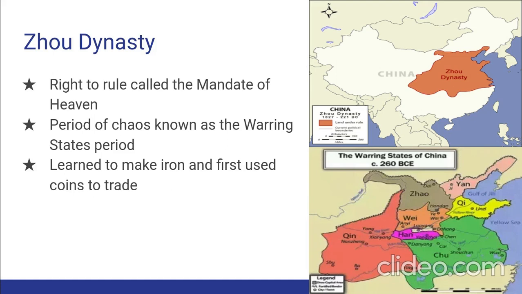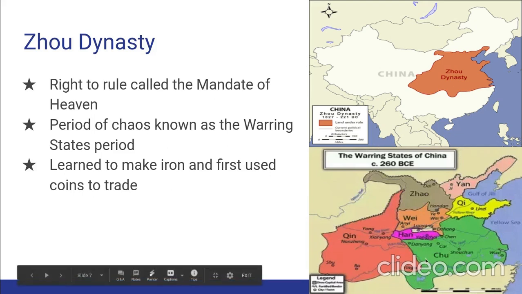And with the trade, the Zhou dynasty was the first to use coins to trade. So instead of a bartering system, during the Zhou dynasty, they first used coins to trade. All right. They actually created a large trading system among the lands of the dynasty as well.